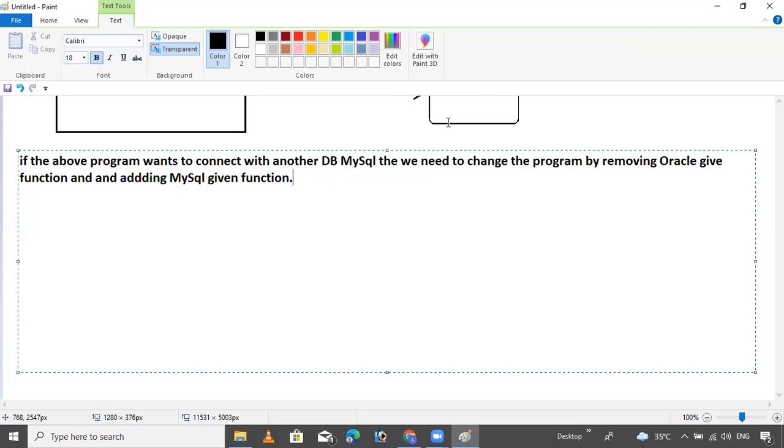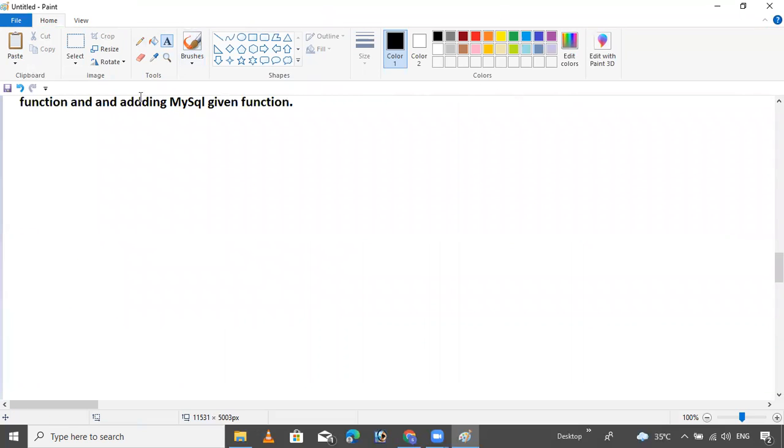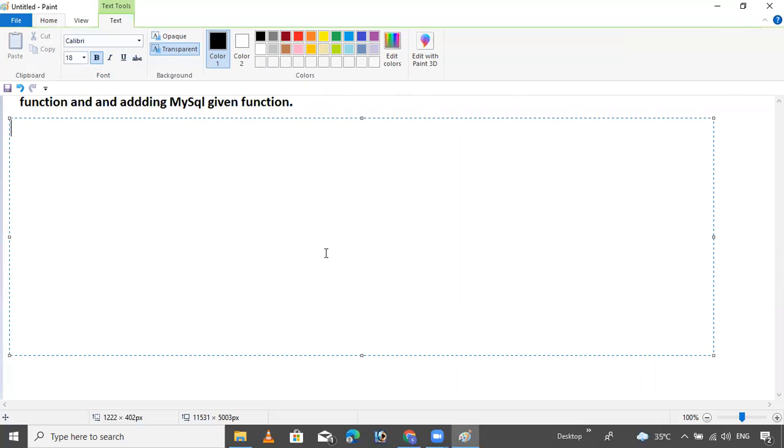That's it. This is the total explanation about this figure. Now, the next.